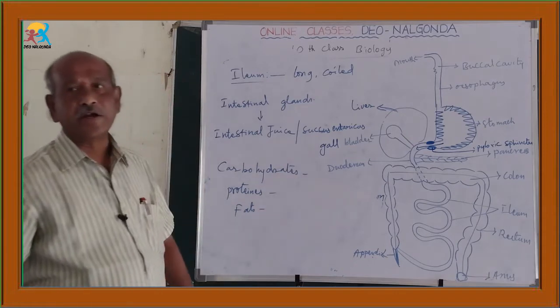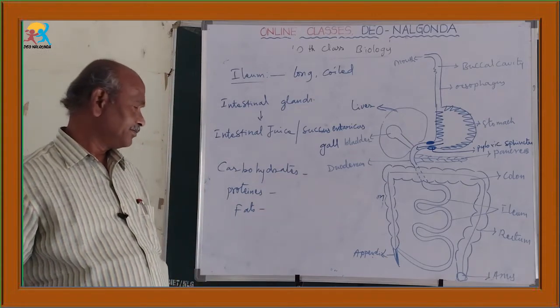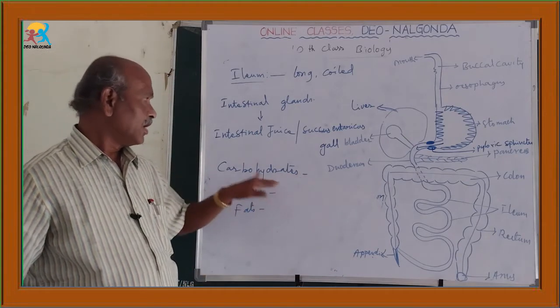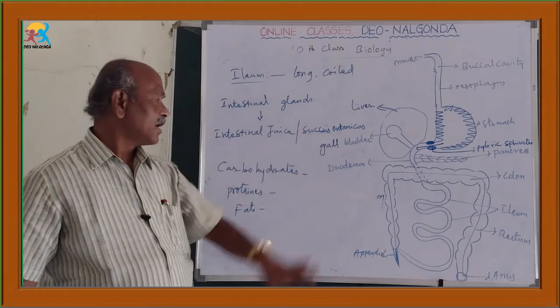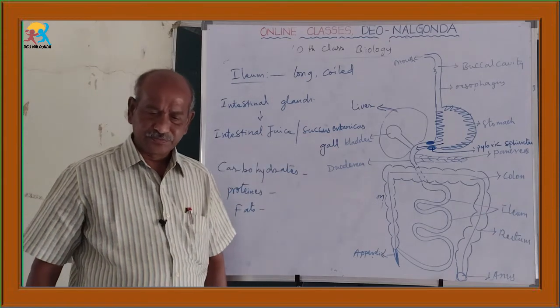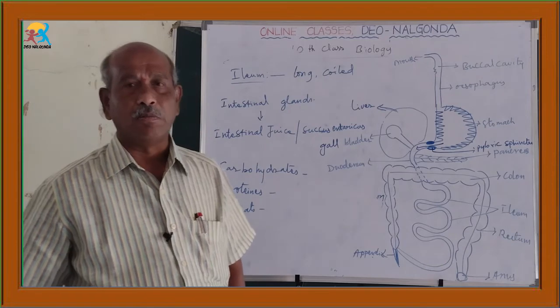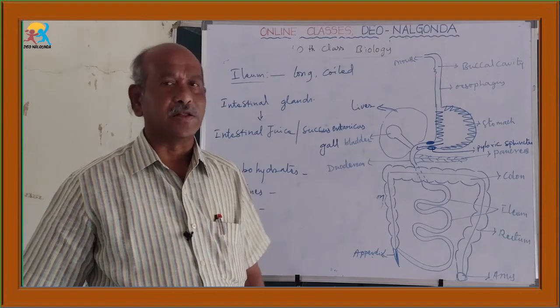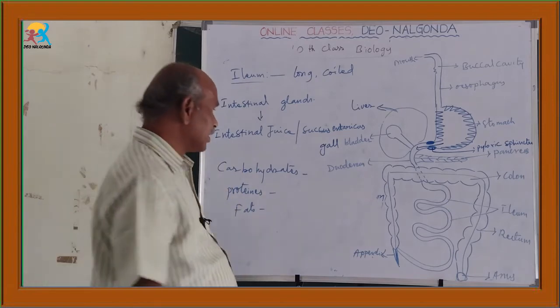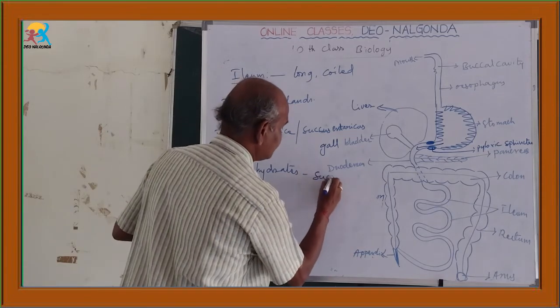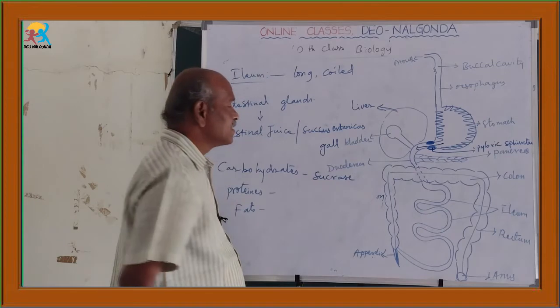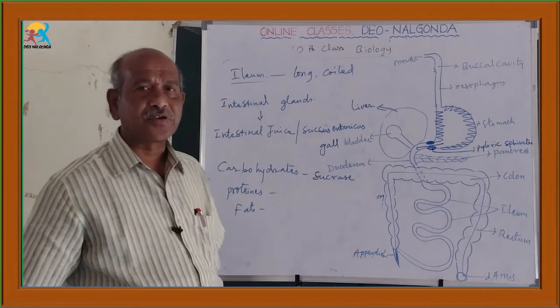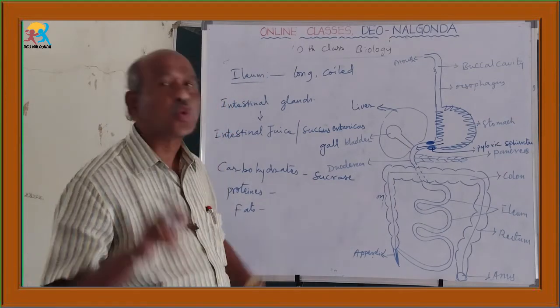So carbohydrates can be completely digested because the succus entericus consists of enzymes like fructase, maltase, galactase, sucrase. In our textbook only sucrase is given. Sucrase is the enzyme that acts on our daily eating sugar, sucrose.